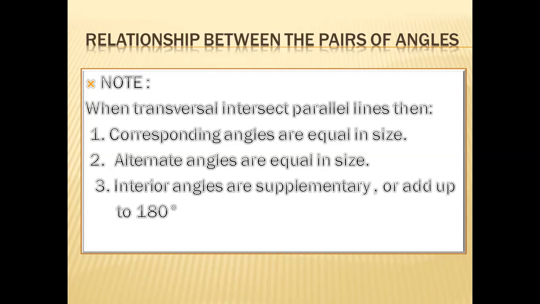Alternate angles are equal in size. Corresponding and alternate angles have the same characteristic: they are equal. Interior angles are supplementary angles. When we take the interior angles in between two parallel lines, the sum of those angles will be 180 because they are supplementary angles.